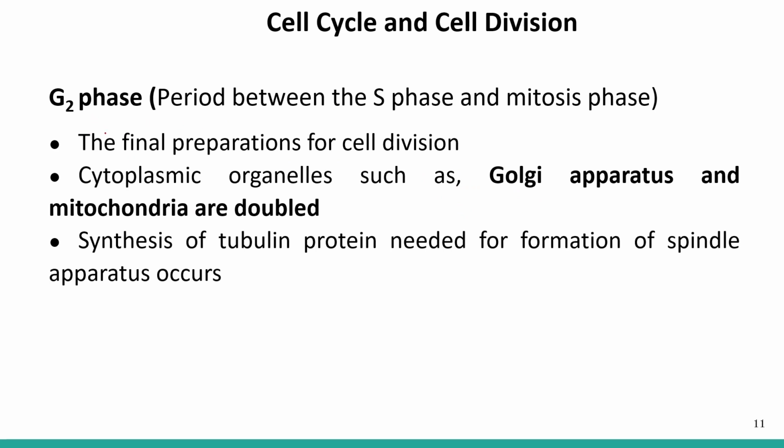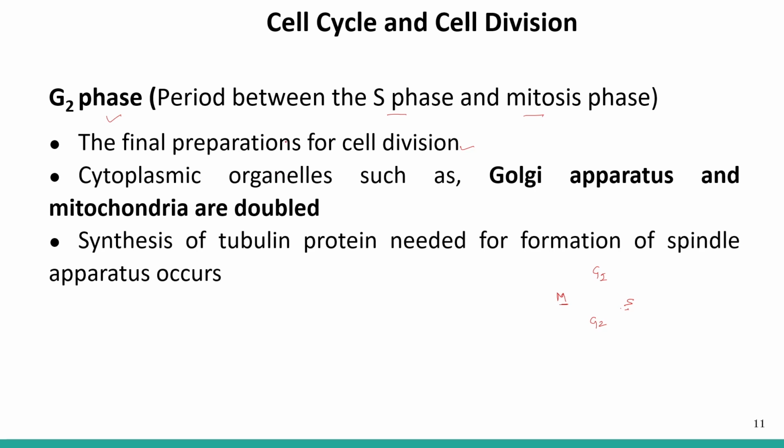Then after S phase, we have the G2 phase. So G2 phase is a period between the S phase and the mitosis phase. We have again the G1 phase, the S phase, the G2 phase and the M phase. So G2 phase is a period between the S phase and the M phase. What happens in the G2 phase? There is final preparation for cell division here. The cell is preparing itself for the cell division.